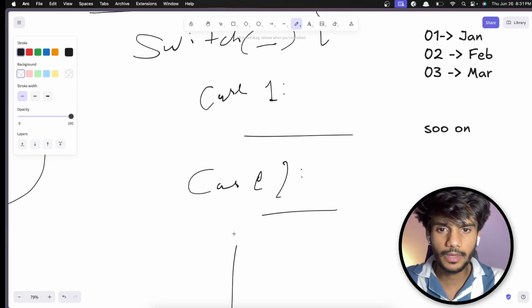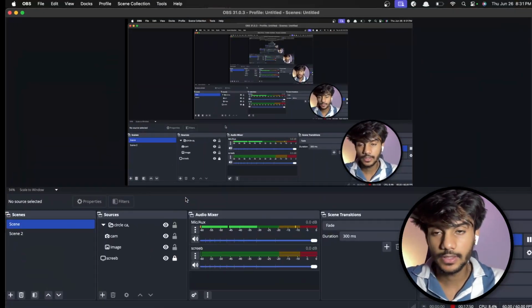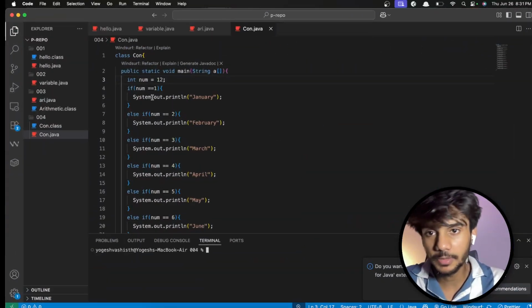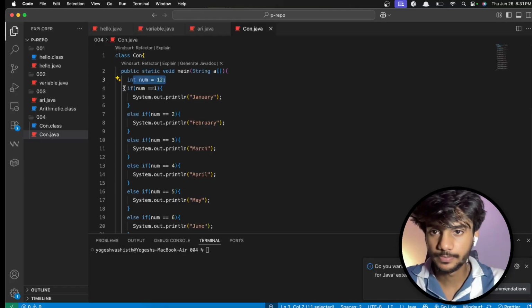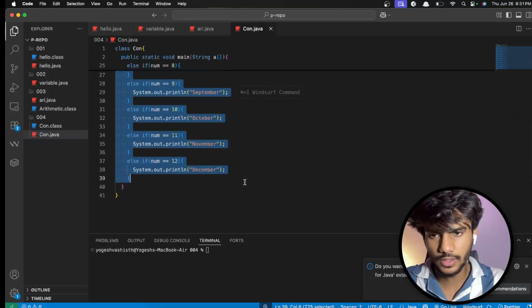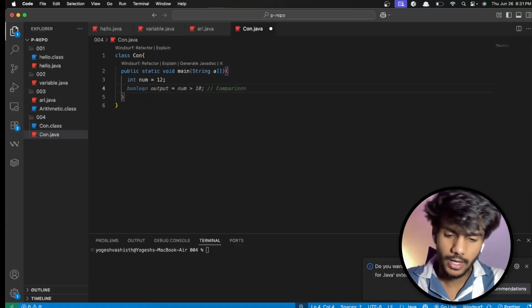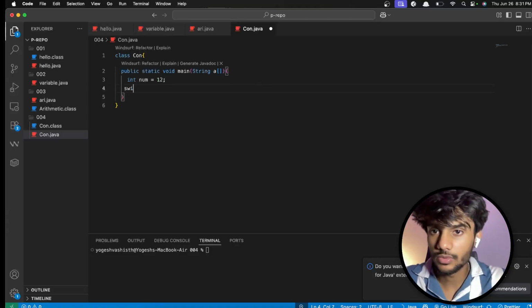And yeah, now there is a catch here. Not the try and catch of JavaScript, but let us see. We can remove all this, and what I can do is a switch. SWITCH.